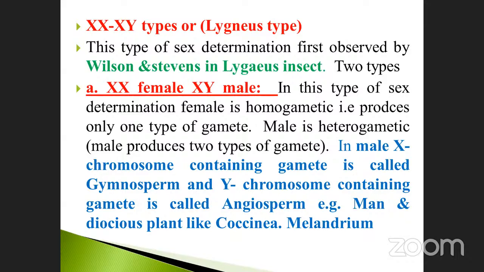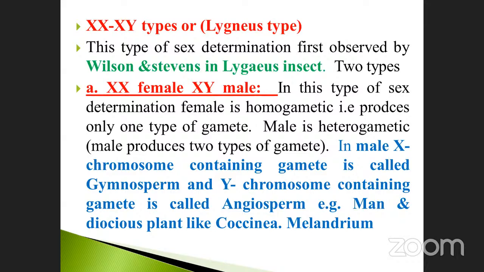Here they have given this type also as Lygaeus type. Whatever it may be, the pronunciation will differ. Lygaeus type. This type of sex determination was first observed by Wilson and Stevens in the Lygaeus insect. That's why it is called the Lygaeus type. The Lygaeus type is also divided into 2 types. Listen here. XX chromosome present in the individual is denoted as a female. XY is a male type.